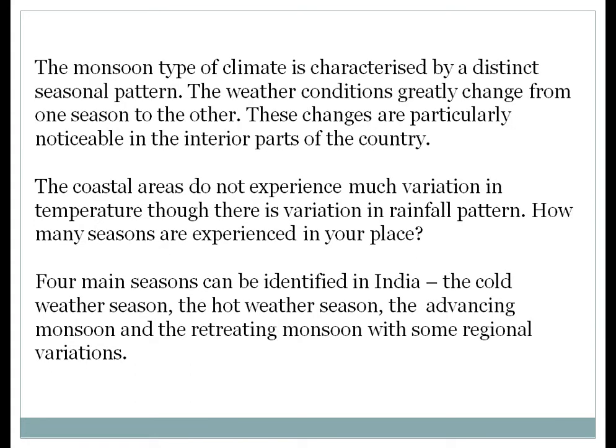Moving further, the monsoon type of climate is characterized by a distinct seasonal pattern. So the weather conditions greatly change from one season to another. These changes are particularly noticeable in the interior parts of the country. The coastal areas do not experience much variation in temperature because they have a moderate type of climate, though there is a variation in rainfall pattern.